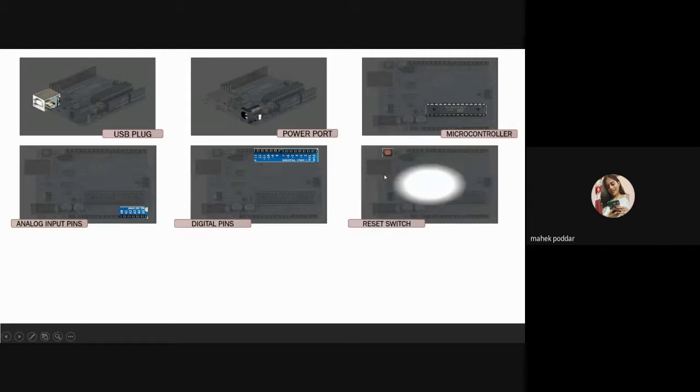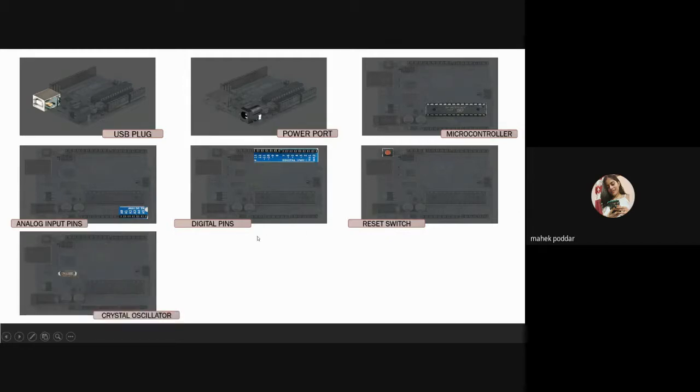And the sixth one is the reset switch, which is red in color. When this switch is clicked, it sends a logical pulse to the reset pin of the microcontroller, and it runs the program again from the beginning. This can be very useful if your code doesn't repeat, but you want to test it multiple times. If you want to retry your code many times, the reset switch is the best to use.